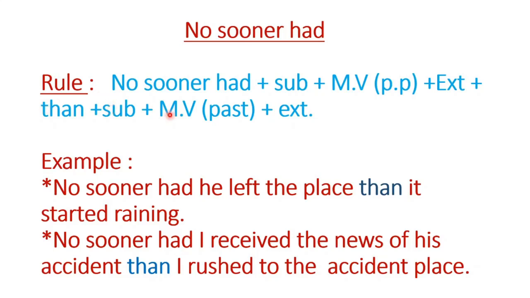Then the subject and then the main verb will be in its past form, and then there will be the extension. For example, no sooner had he left the place than it started raining. It means that as soon as he left the place, the raining started. Okay, so I have given "then" in a different color just to make you more conscious about the use of this rule.